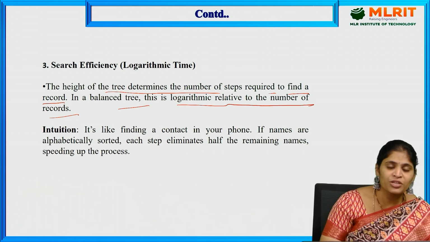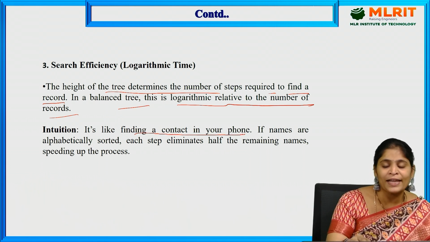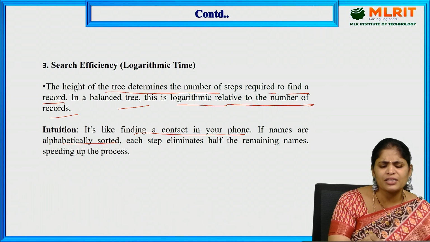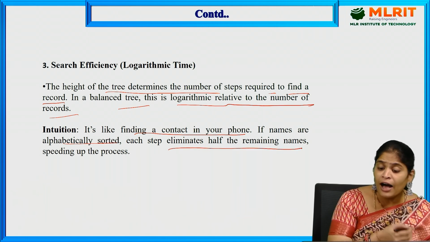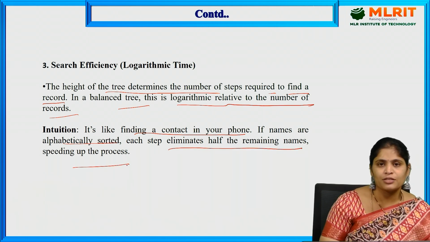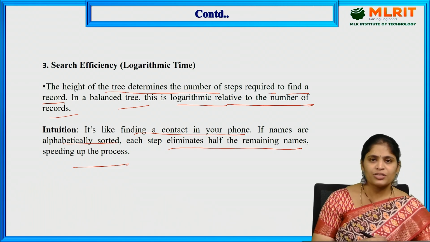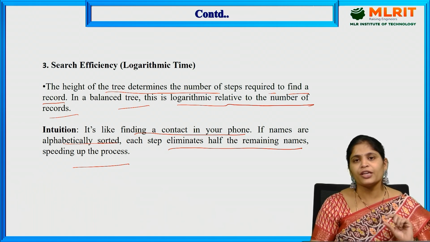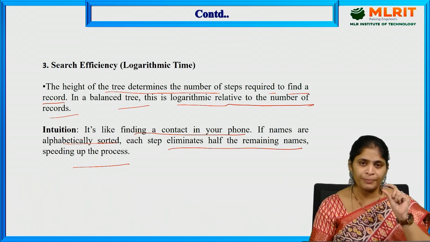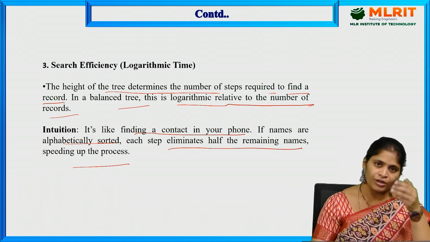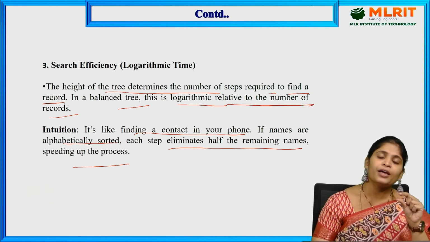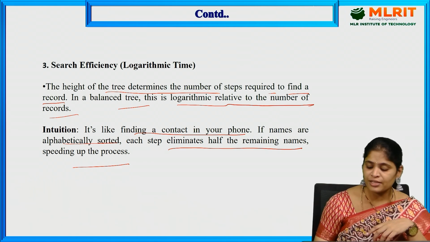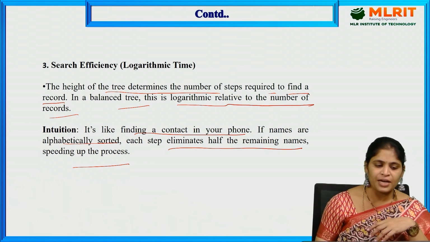What is the intuition here? It's like finding a contact in your phone, right? If the names are alphabetically sorted, each step eliminates half of the remaining names, speeding up the process. This is just like maintaining the contacts in alphabetical order, so that we can go to that particular alphabet. Then in that alphabet, we can search the names we want, rather than searching all the names from the starting.